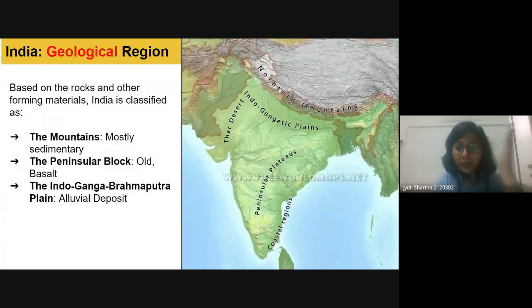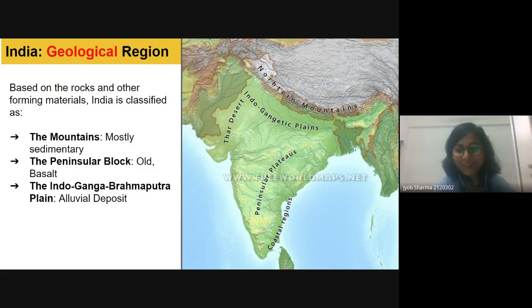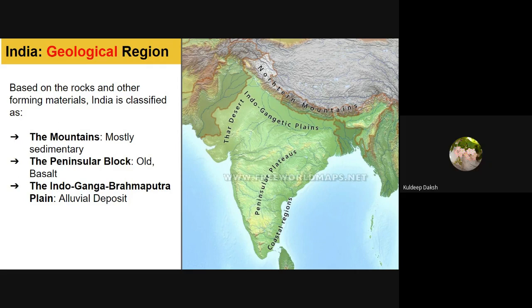Yes, ma'am, because during the formation of the Himalayas, there was a Tethys Sea, and the rivers deposited a lot of sediment layer by layer. And when the Indian plate was moving towards the Asian plate, then the sediment crumbled and came up like